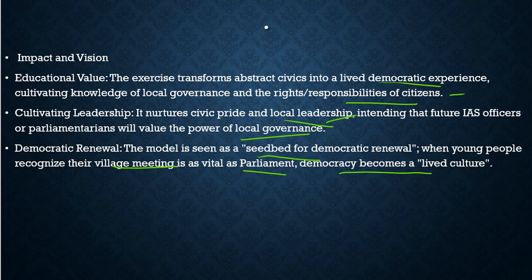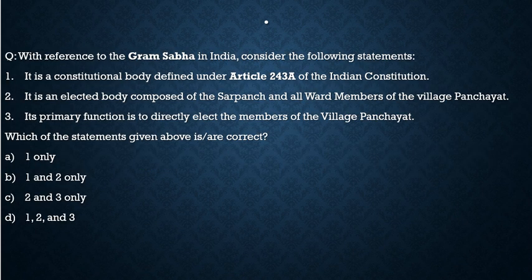So with this, let's see what kind of question you can expect from this article, the question which we can draw from it. The question says, with reference to the Gram Sabha in India, consider the following statements. First, it is a constitutional body defined under Article 243A of the Indian Constitution, correct. Second, it is an elected body composed of the Sarpanch and all ward members of the village panchayat.